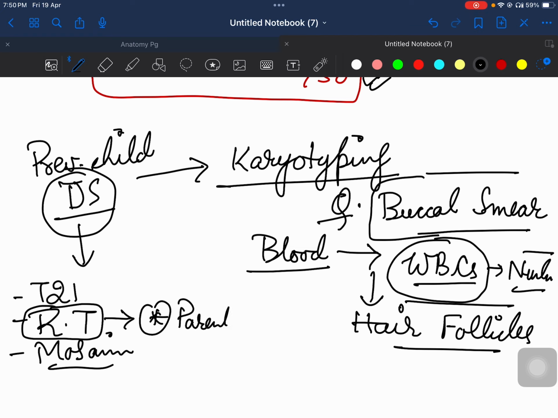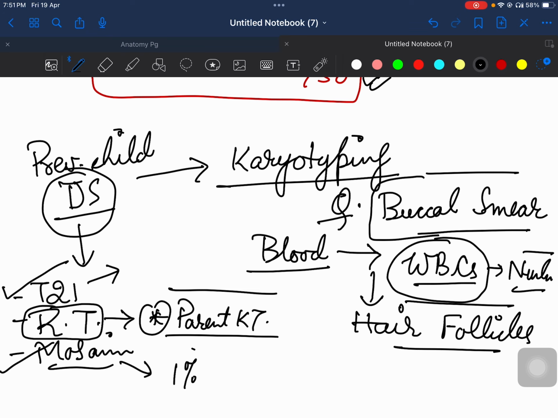कैरियोटाइपिंग। मैंने बताया था पेरेंटल कैरियोटाइपिंग मतलब पेरेंट्स का भी बकल स्मीयर या हेयर फॉलिकल्स लेंगे। बट अगर रॉबर्टसोनियन ट्रांसलोकेशन नहीं है, if it is trisomy 21 या mosaicism, then no need for getting parental karyotyping done. In that case, our probability of having Down syndrome in this pregnancy is 1% if it is mosaicism, and if it is trisomy 21, then it will depend upon the maternal age.